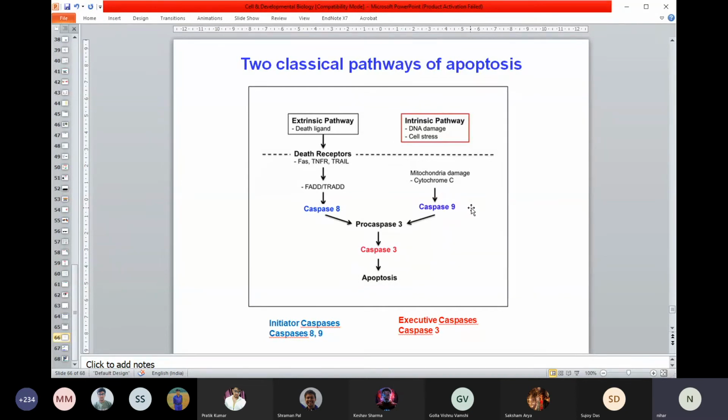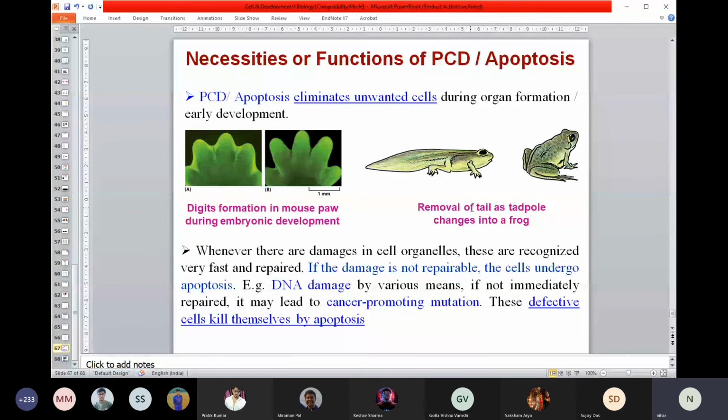I hope I was able to give some sense about apoptosis, but at least don't forget this name. Today, whatever I talked about, I think this is the last slide, and it's also not so important. This is just to give you a flavor of how important apoptosis is in normal circumstances.